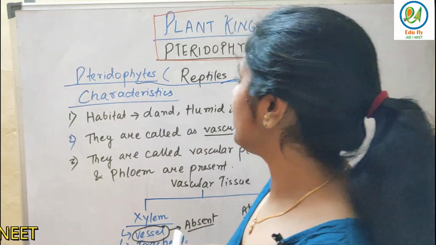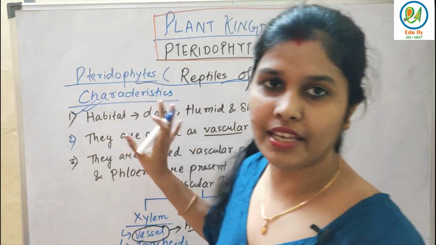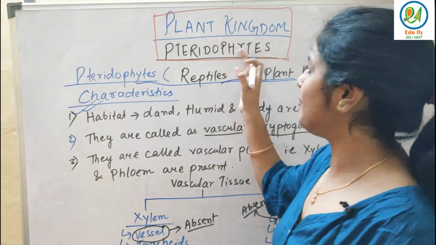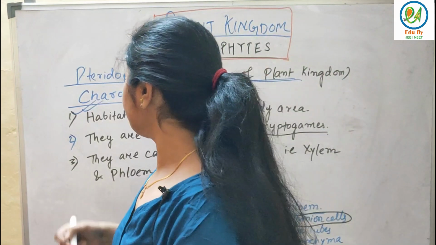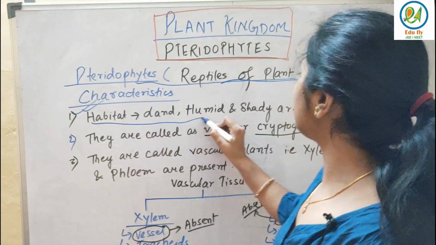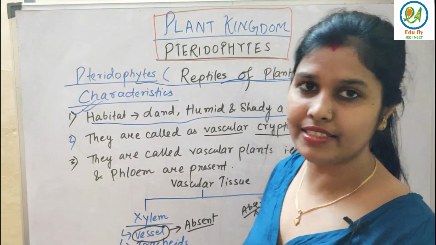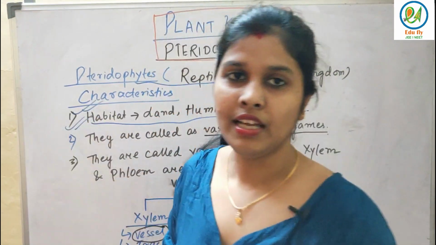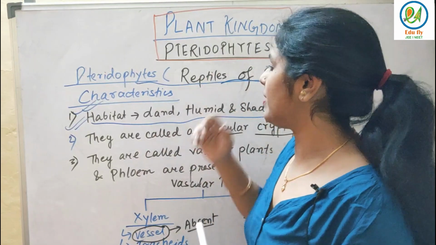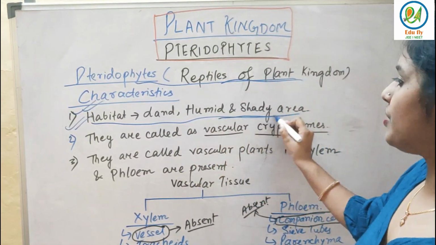So let's see some beautiful characteristics of this phylum, plant kingdom के pteridophytes. Fine. So what is habitat? Habitat means land, humid and shady area where they are found basically. कहाँ वो रहते हैं basically जो pteridophytes हैं? Land, humid and shady area.